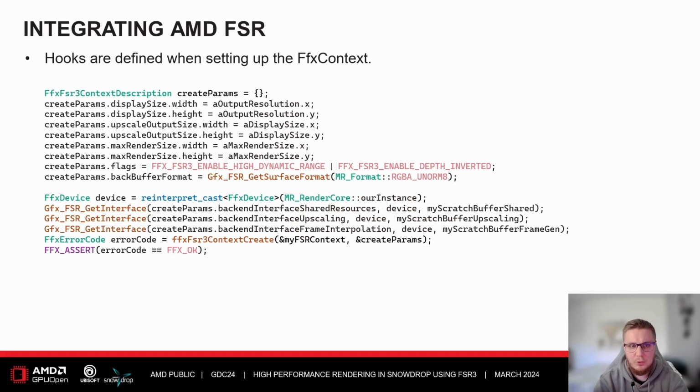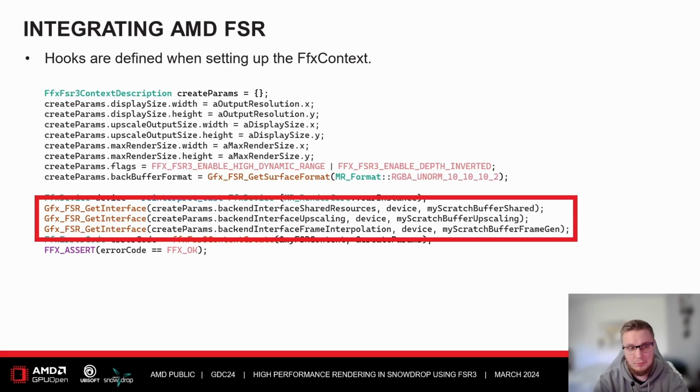These hooks are defined when we're setting up the FFX context. More specifically, these three lines. Internally, FSR uses multiple contexts for each feature. So there are actually three contexts here. We have the shared one, the upscale context, and the frame interpolation context. This is mostly a memory thing, but the hooks are the same across all of them, so don't think too much about that right now. We'll touch upon it again later in the presentation.